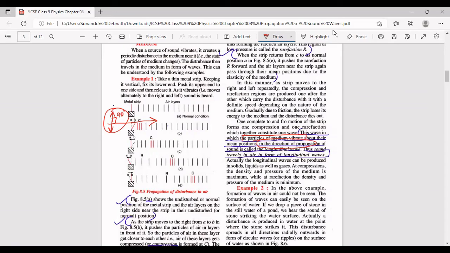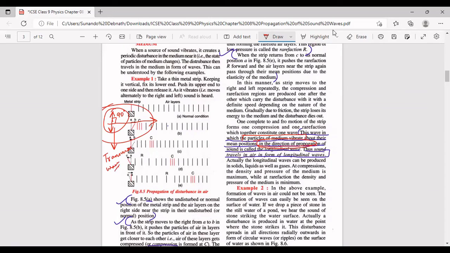And that we say that the particles are vibrating in the direction of propagation. इस case में हम in the direction of propagation नहीं बोलेंगे, इसमें बोलेंगे the particles of medium are vibrating normally to, or perpendicular to, the direction of propagation. अगर perpendicular हुआ, तब उस wave को बोलते हैं transverse wave. Sound is not a transverse wave in air.